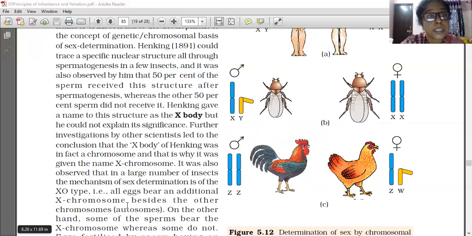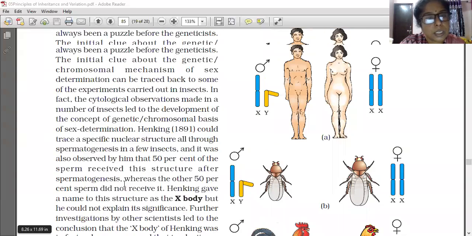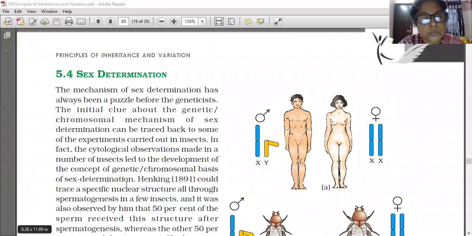But when scientists started to find the basis of sex, in the absence of genetics they could not explain by what reason some are male and some are female. The clue from the genetic or chromosomal mechanism of sex determination can be traced back to some experiments, and the first experiments on sex determination were carried out on insects.